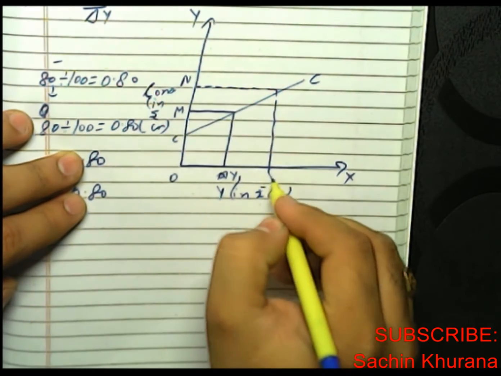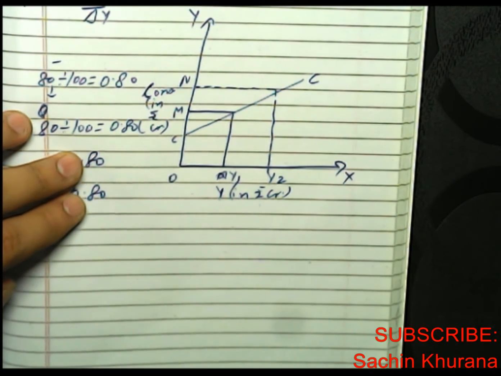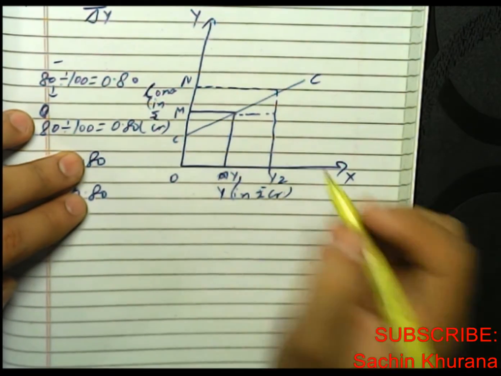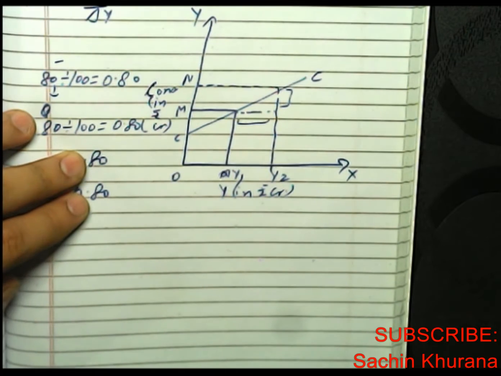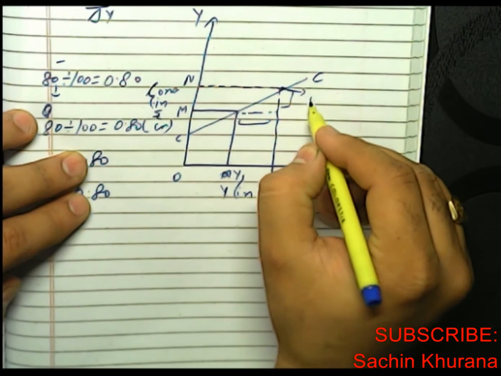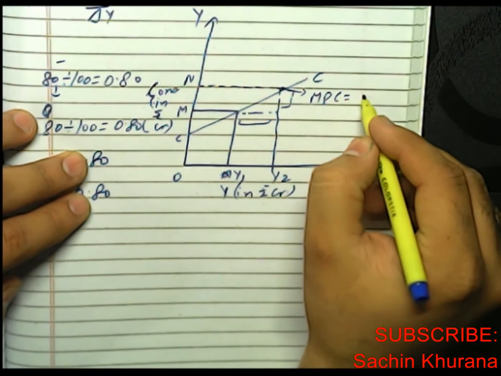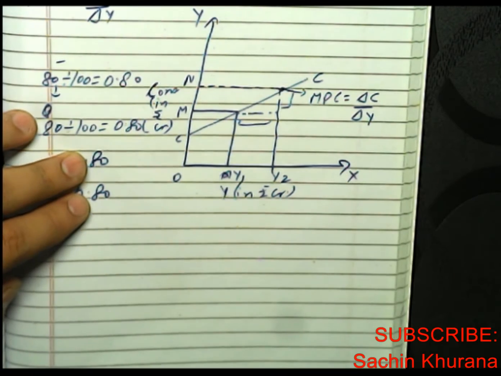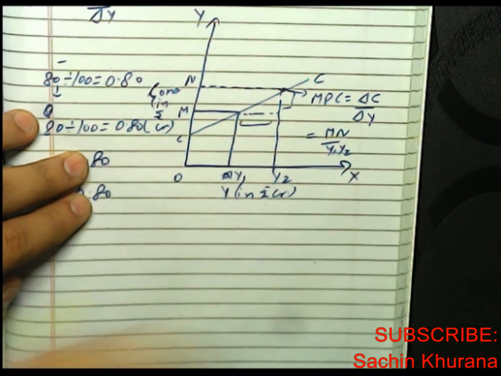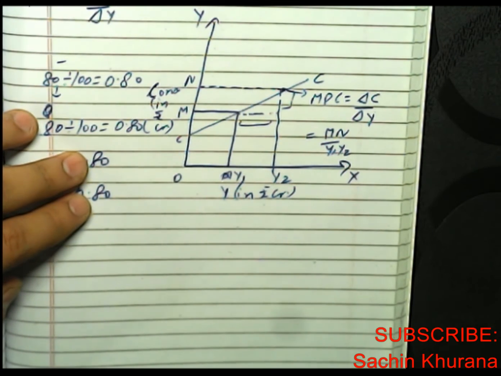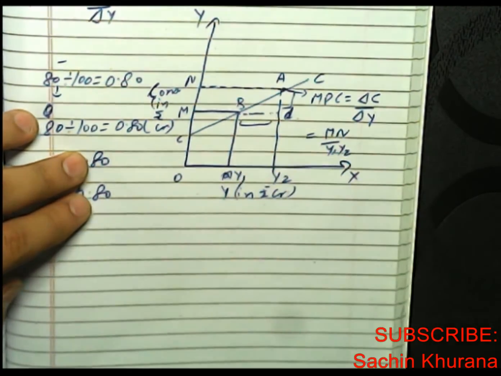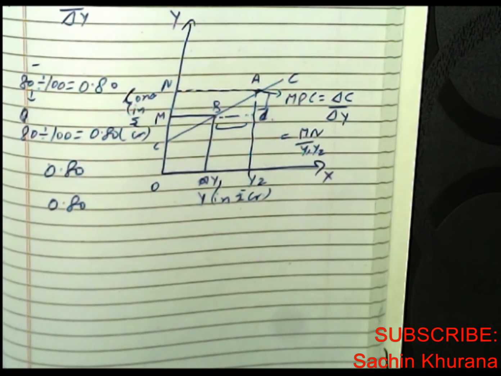So here comes our point N. This is Y2. So see, this is the change. This one and this one. Getting my point? So at this point, when we see, MPC is equal to delta C upon delta Y, is equal to MN upon Y1 Y2. Now here we can also take point A, point B and point D to make it easier. Getting my point?